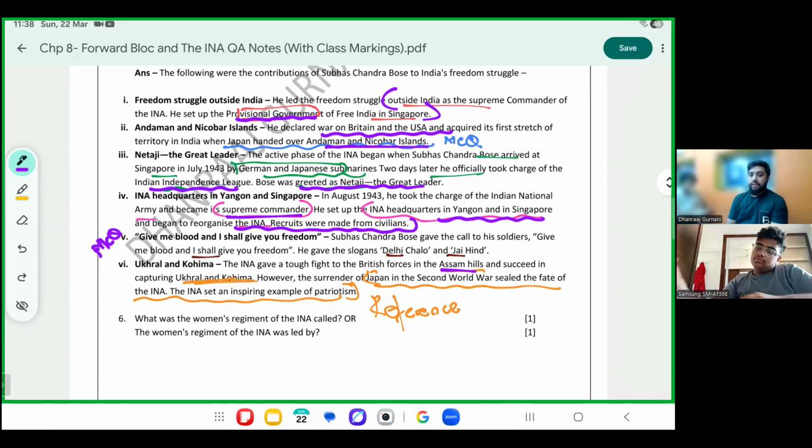Please mark. Japan in the Second World War lost. The surrender of Japan in the Second World War also sealed the fate of INA. When Japan retreated, when Japan had to go back, the INA numbers dropped very big because we were not ready for a self army. We used to take support from Japan. Japan gone, INA's fate also got sealed. But INA, however, was an inspiring example. Till date, it's a very limited example of an army being formed outside the country, but fighting for inside the country.